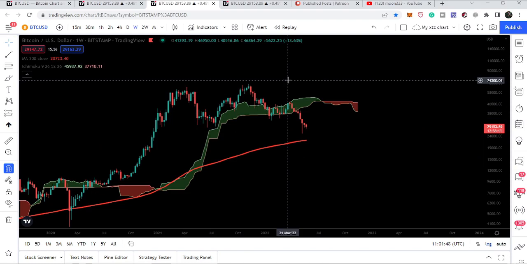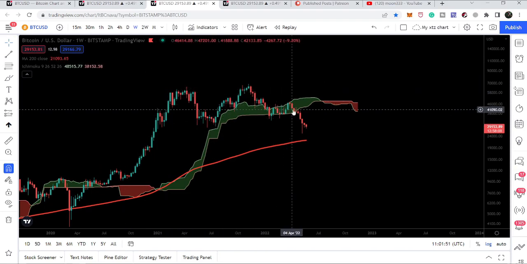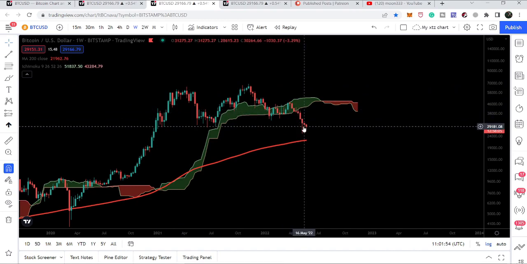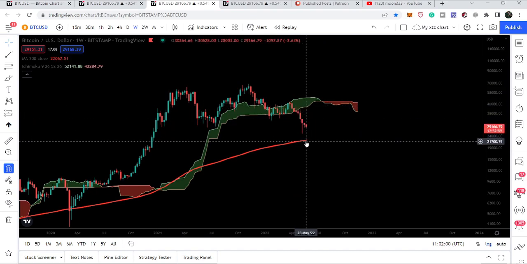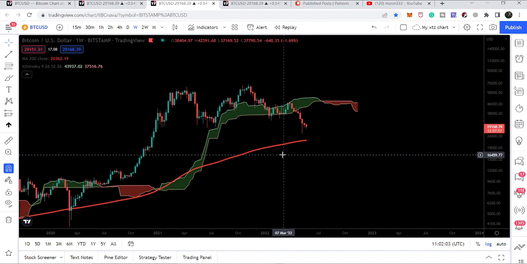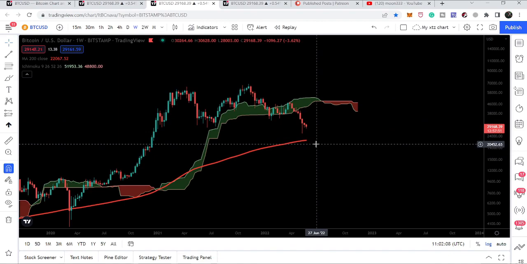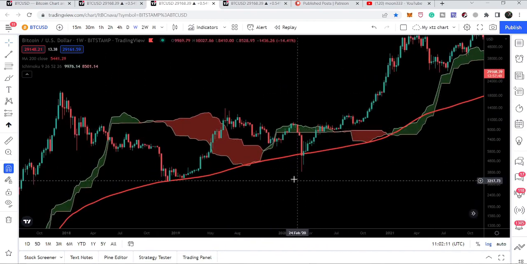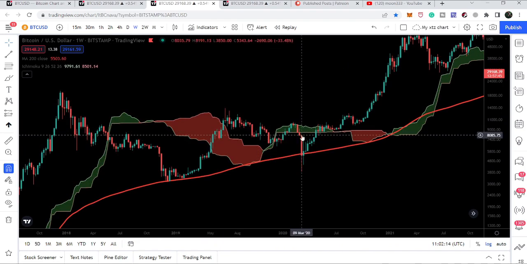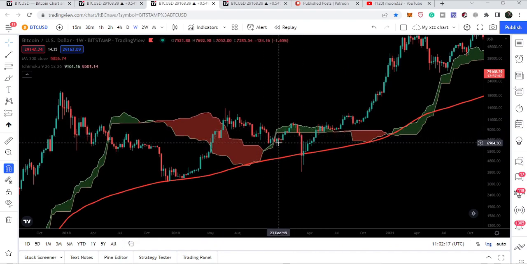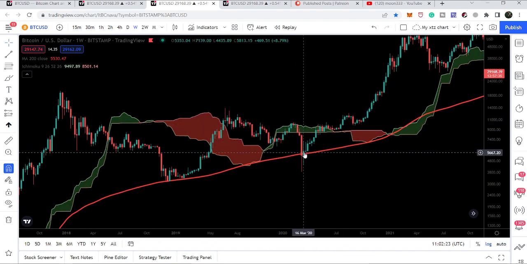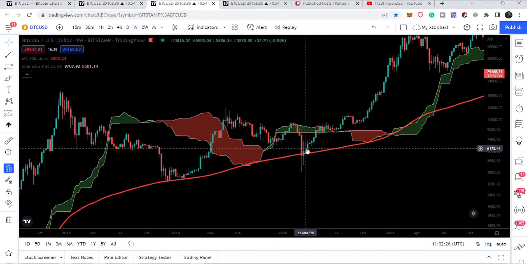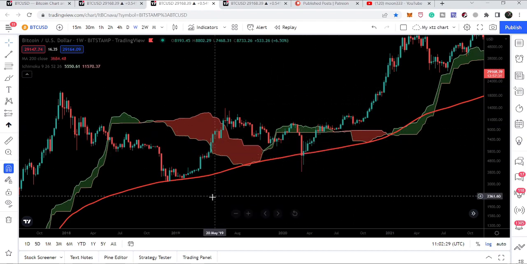But if we take a look at the previous history, then we can see whenever Bitcoin breaks it down, then it always starts a big bullish reversal from between this Ichimoku cloud support and this 200 weekly simple moving average. And most of the times, even all of the times, it has also tested the 200 weekly simple moving average as well. Like previously, we have this example when we broke down this Ichimoku cloud here. First we broke it down here, it turned bullish, tried to break it out again, but was rejected, and again moved down. This is March 2020, and after testing the 200 weekly simple moving average, we had a very big rally.